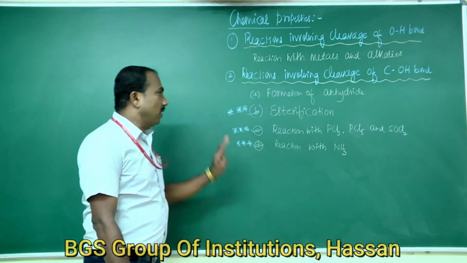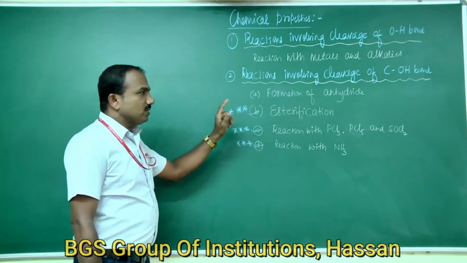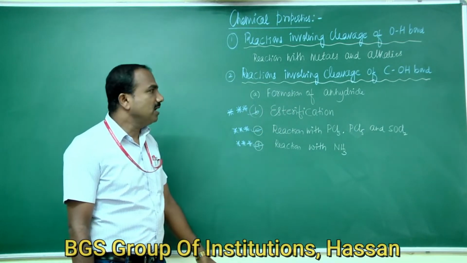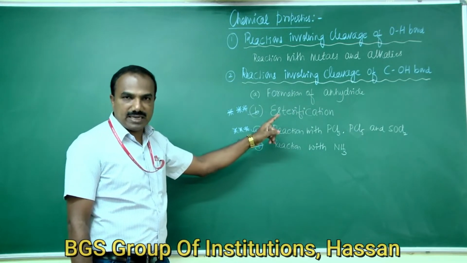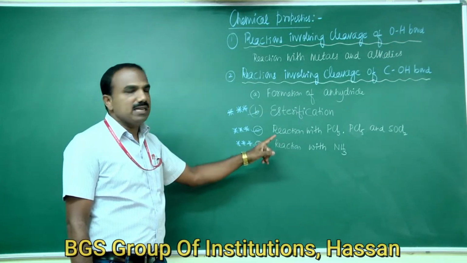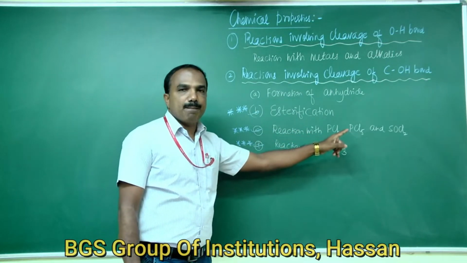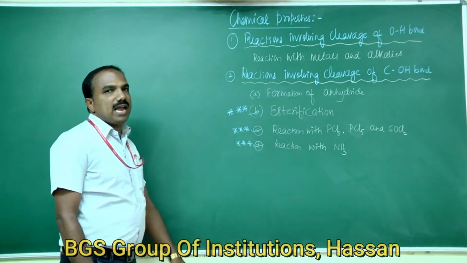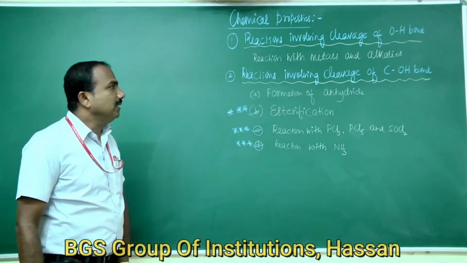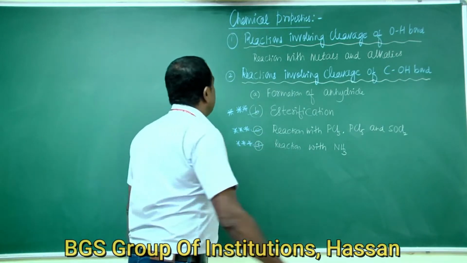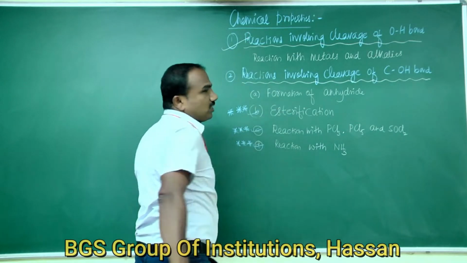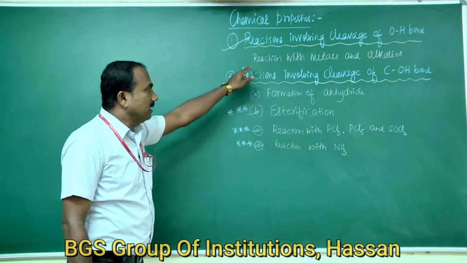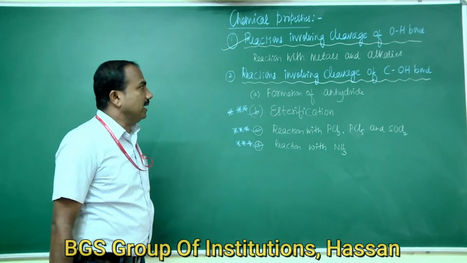In that there are four important reactions. First one is formation of anhydride. Second one is esterification reaction. Third one is reaction with PCl3, PCl5 and thionyl chloride. And fourth reaction is reaction with ammonia. Okay, we are going to study one by one. So first one we take reactions involving cleavage of oxygen-hydrogen bond. In that, reaction with metals and alkalis.